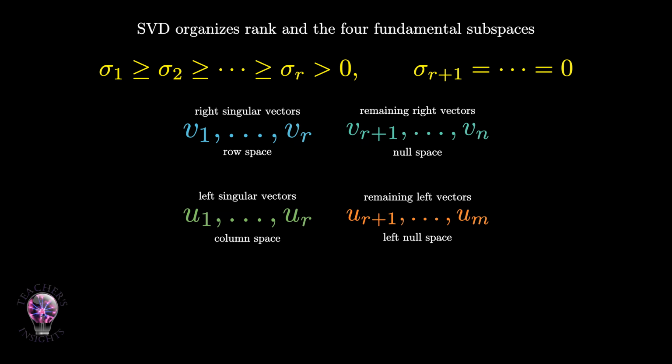On the output side, the first R left singular vectors u1 through ur span the column space of A. These are the directions where outputs actually land. The remaining left singular vectors ur+1 through um span the left null space. These are output space directions that A never reaches. So SVD does not just factor a matrix, it organizes the entire geometry of A. It tells us which input directions matter, which input directions vanish, which output directions are reached, and which output directions are impossible. This is why SVD is sometimes described as the decomposition that understands all four fundamental subspaces at once.